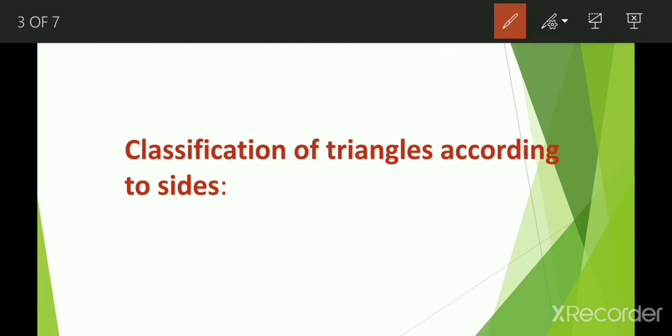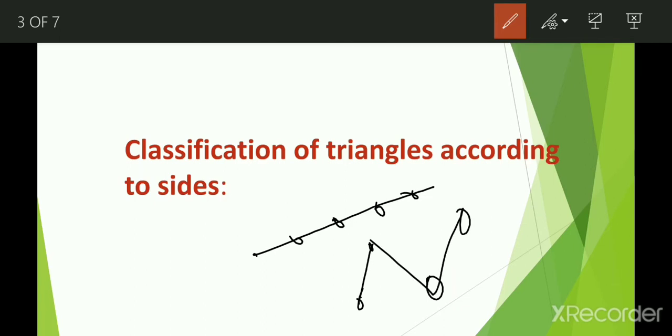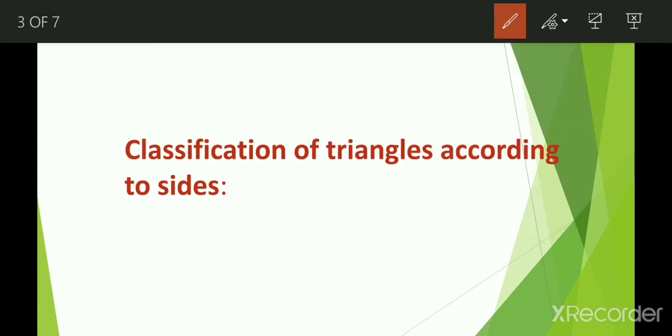If all the points are present in a straight line, they are known as linear points. And if the points are present randomly, not in a straight path or a straight line, then this type of points are known as collinear points. I hope it is clear to everyone. Now let's move forward.